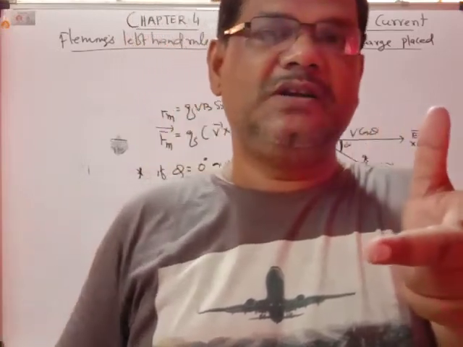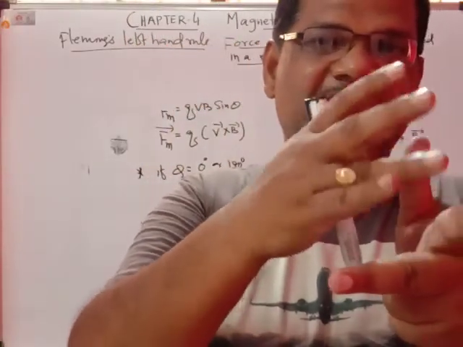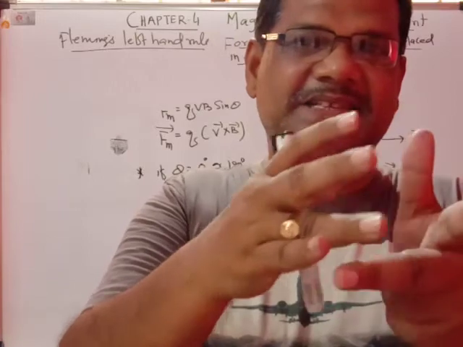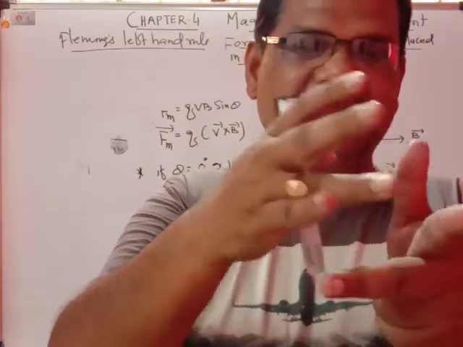You can use the trick FMC: father, mother, children.